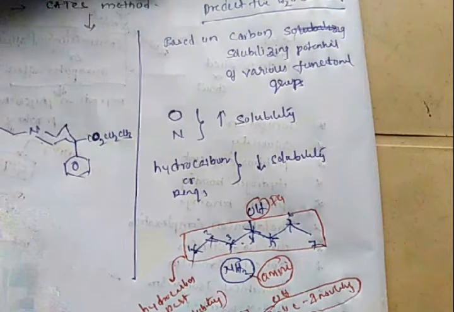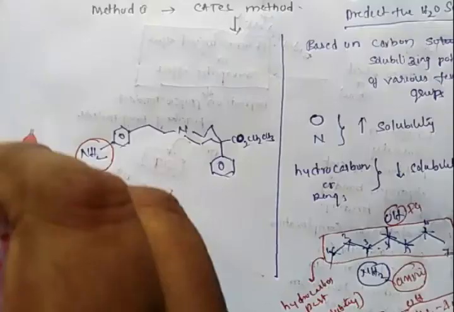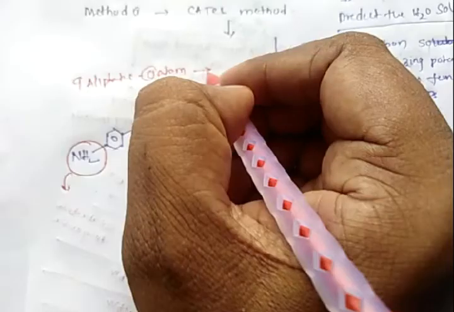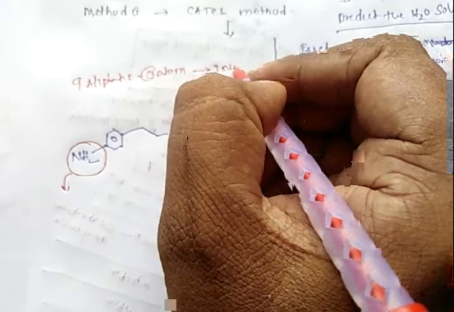We already discussed that the NH2 group can kill 3 carbon atoms. There are 9 aliphatic carbon atoms, and these 9 aliphatic carbon atoms are the reason for the insolubility nature of this drug molecule.